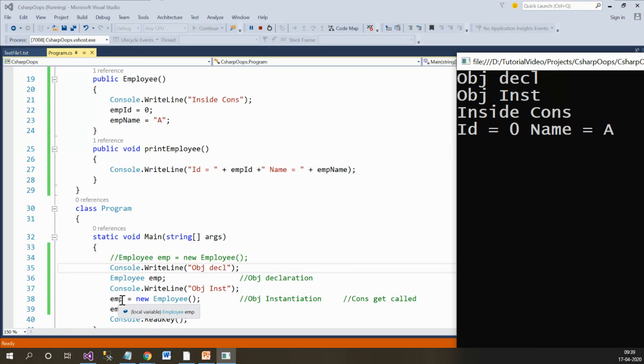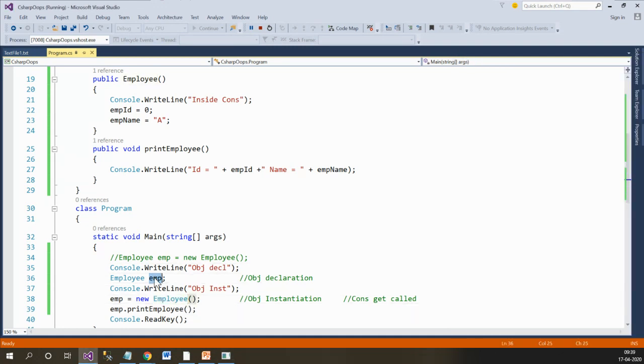Then this instantiation happens, and during this line of code the constructor gets called, and that is why it jumps from here within the constructor and prints the message inside constructor. So this inside constructor message gets printed after the object instantiation part. Hence it is proved that the constructor gets called during the object instantiation part, not during the object declaration part.